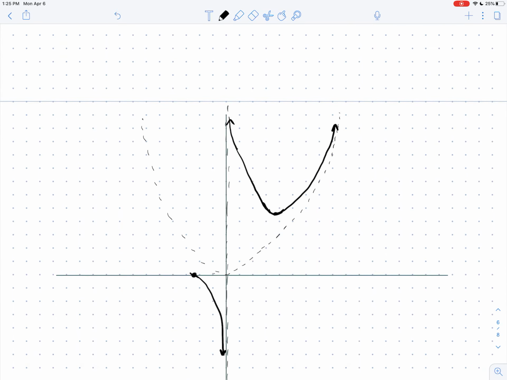Then you've got to switch concavity. So I've got an inflection point here, and I'm going to come up. Again, I look nothing like x squared here. But as x starts to get larger, I'm going to look more and more like x squared, and I'm going to follow that graph of x squared out and look something like that. So here's a graph of h of x. All right, you've got everything you need to do the homework problems from 4.4.